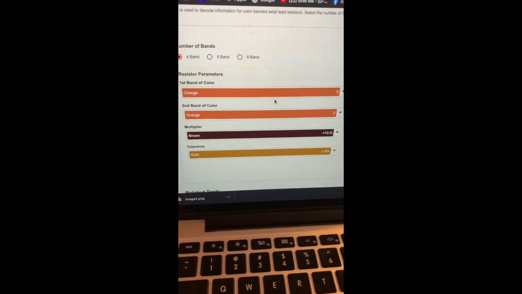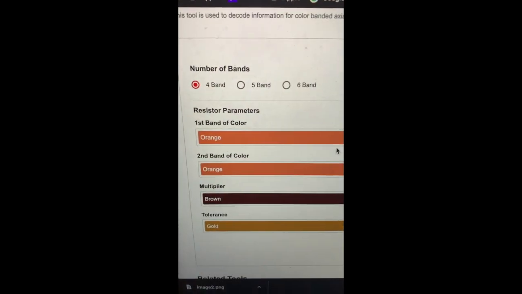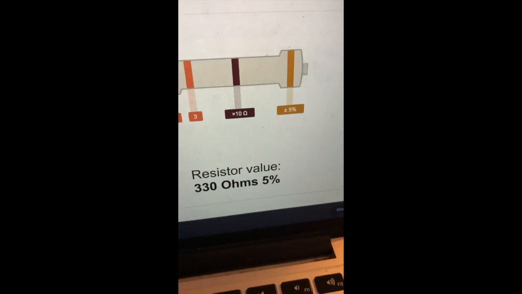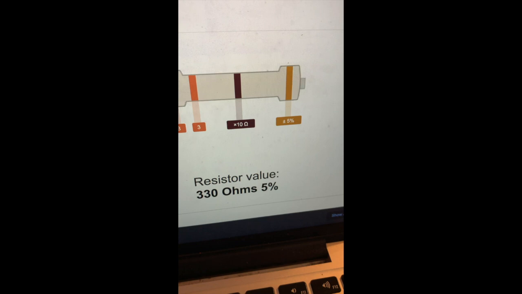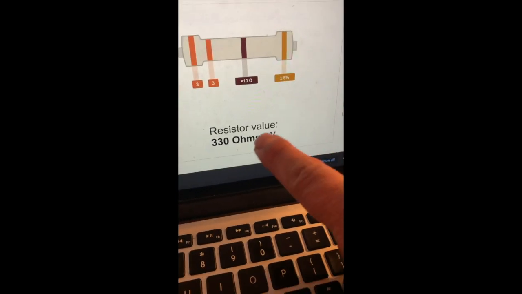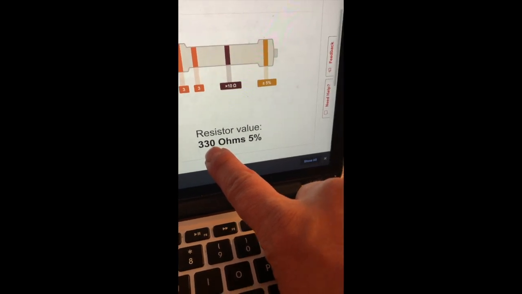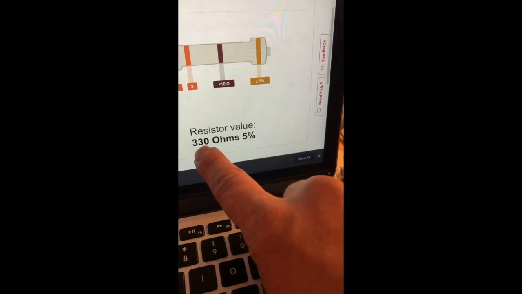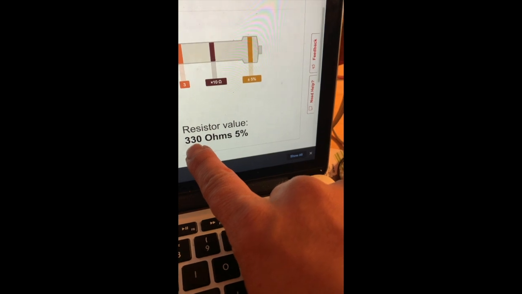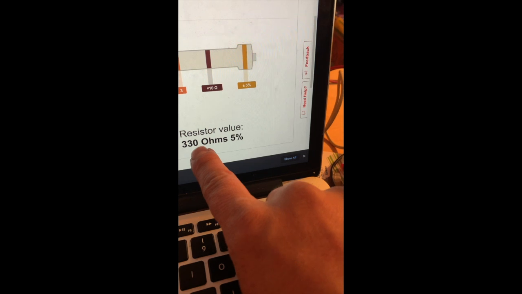Our fourth, this is a 1, 2, 3, 4 band right there. And it tells us it's 330 ohms with 5% tolerance. What that means, that either 5% is going to be missing, so it can be like 325, or it can go over 5%. For example, instead of 330, the multimeter is going to read 335.